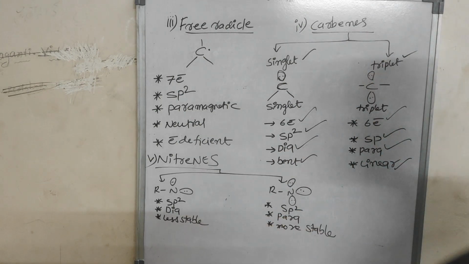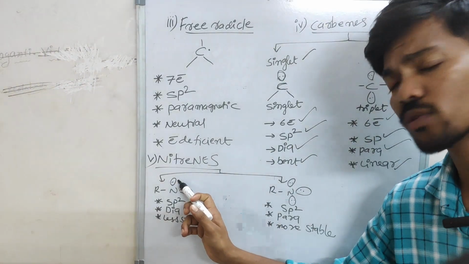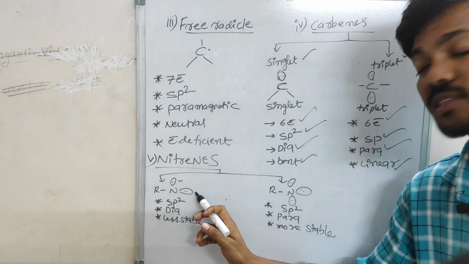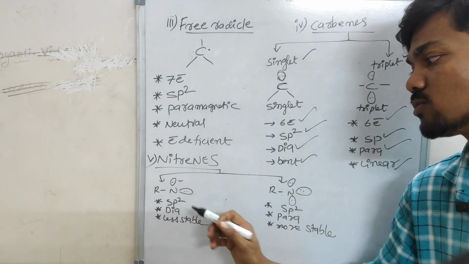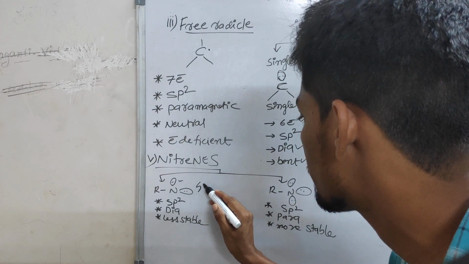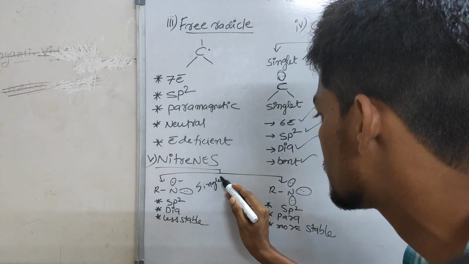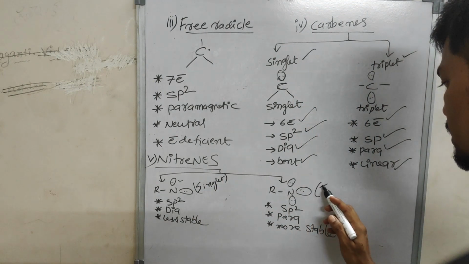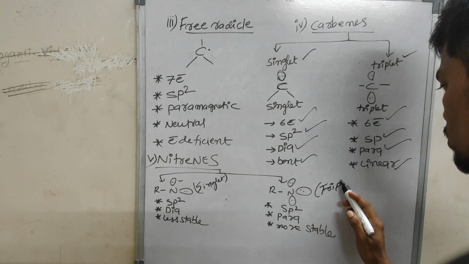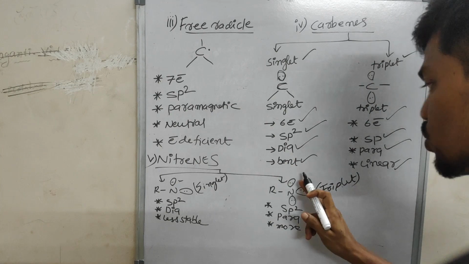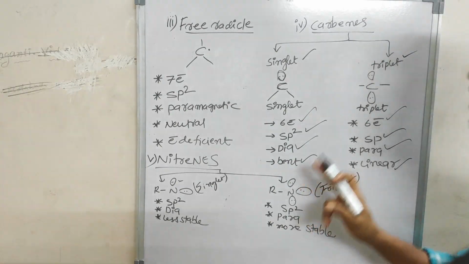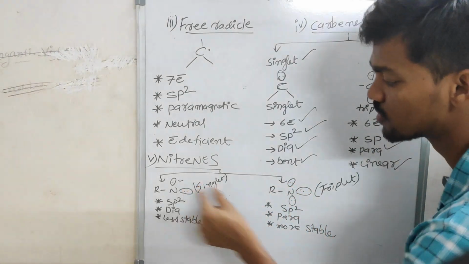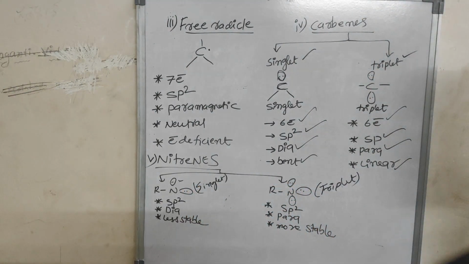Coming to nitrenes, nitrogen already has a lone pair, you know that. Leave it. Extra, 1 lone pair is there, so this is called singlet. Coming to this point, this is called triplet, because 2 lone pairs are there. Don't consider the lone pair nitrogen already has, just remove it.